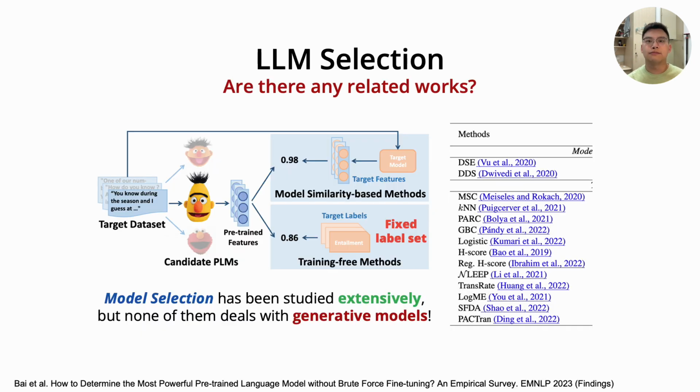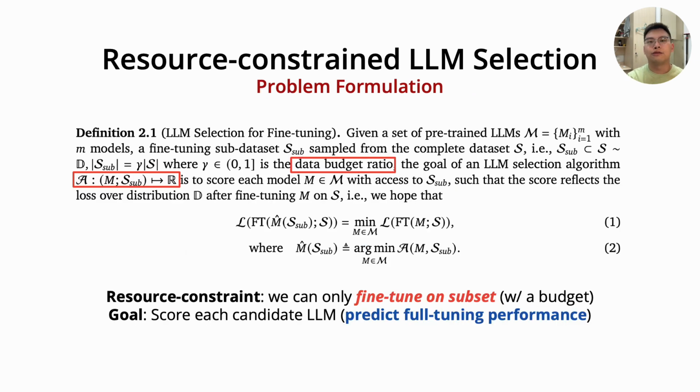To solve the problem, we surveyed the related work and found that there is a well-established task named model selection, which has been studied extensively. Model selection also has a similar goal to select an optimal model from a large candidate model set without training each model on a full dataset. However, the existing model selection methods only focus on classification tasks. Those methods cannot be adapted to generative models like LLMs. Therefore, we aim to formulate and solve the problem of selecting the optimal large language model.